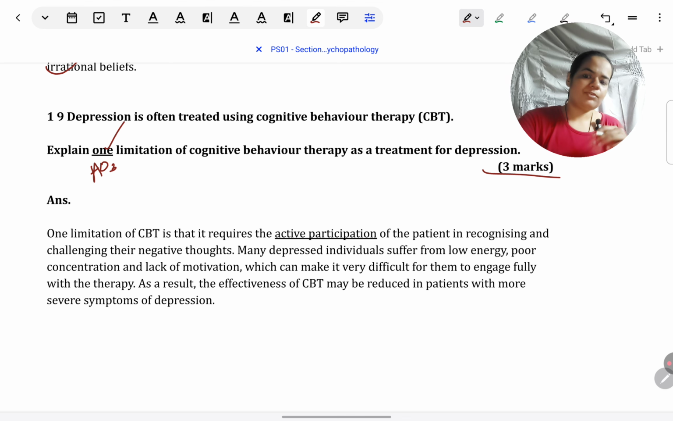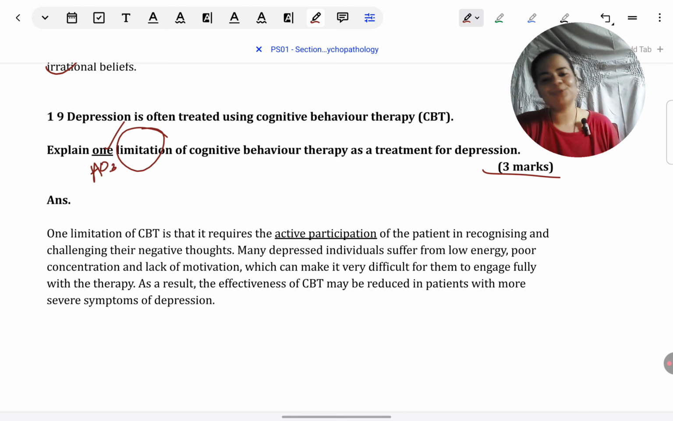Depression is often treated using CBT. Explain one limitation of CBT for depression. Previously, we had seen an evaluate question. When it's a general term like evaluate for AO3, we are free to give strength or weakness. But when they're specifically saying limitation, then it has to only be a weakness. It cannot be a strength. Again, as obvious as it might seem, I just want to bring this to your notice.